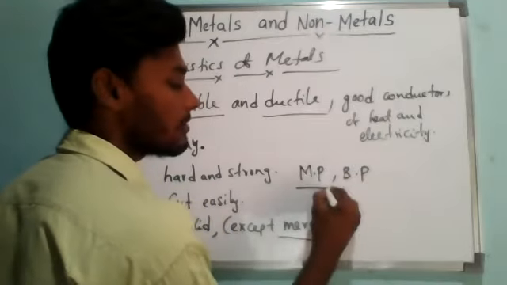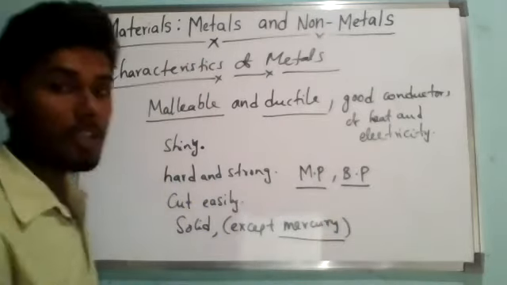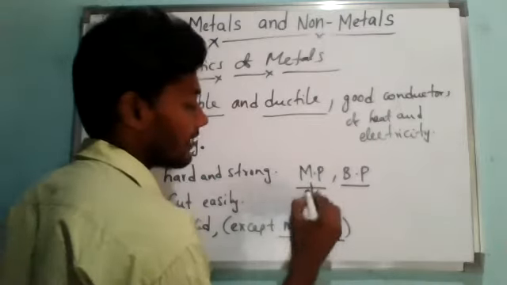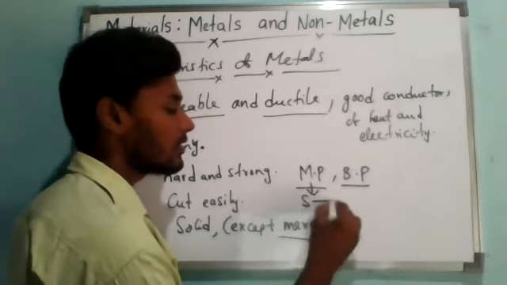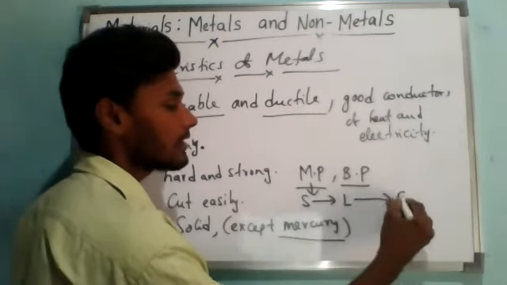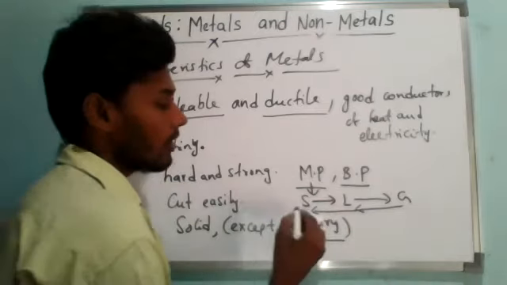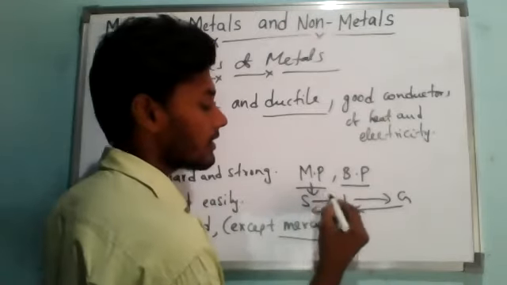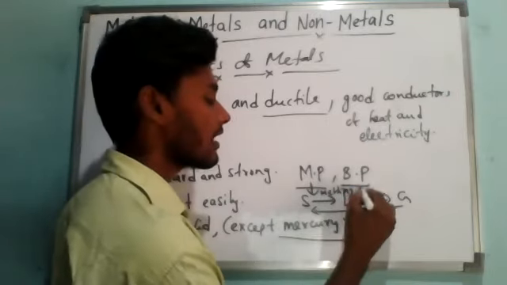See, MP means melting point, BP means boiling point. So what is the meaning of MP and BP? We have studied in class 7th the conversion of states of matter: solid to liquid, liquid to gas, again from gas to liquid, and liquid to solid. So solid to liquid is called as what? Melting.